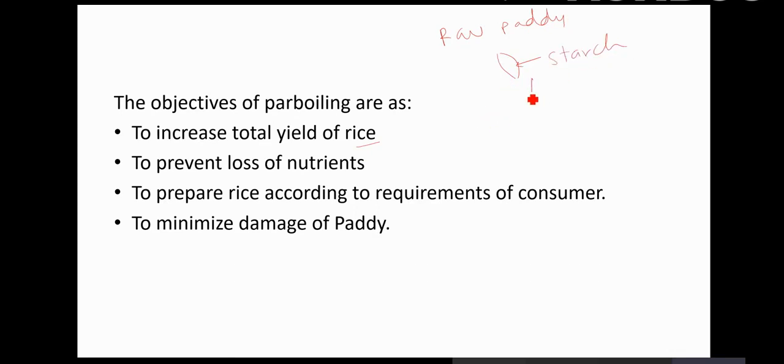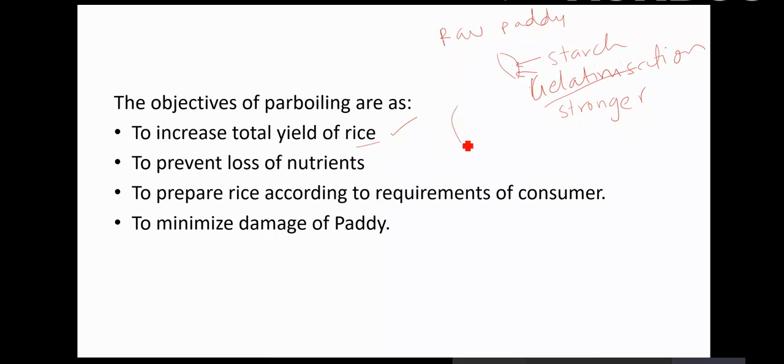Because of the boiling, it undergoes a process called gelatinization, and because of the gelatinization, the spaces between the starch molecules get filled up, and the granule becomes stronger, and therefore further milling becomes easier. Total yield means less breakage.